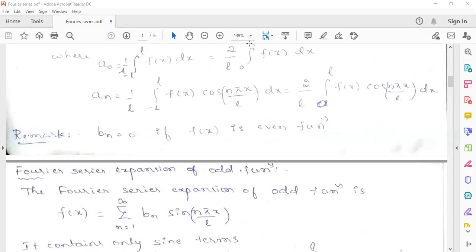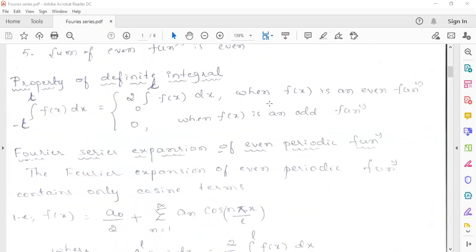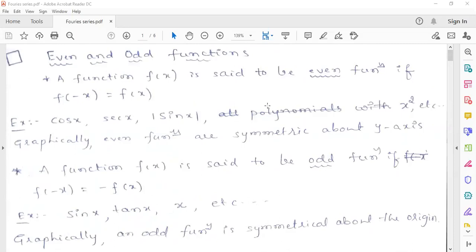f of minus t is equal to f of t. And what about an odd function? f of minus t is equal to minus f of t. Exactly, Pawan. Right. So in general, we will take the variable as x.